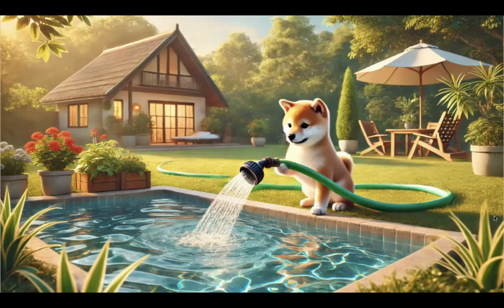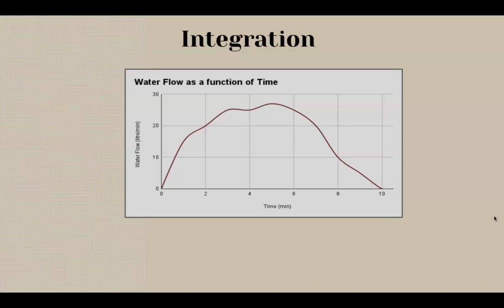Imagine you have a large swimming pool in your backyard and you want to fill it with water using a garden hose. But there's a problem. The rate at which the water flows from the hose isn't constant. Sometimes it's high and sometimes it's low, depending on the water pressure. This flow rate can be represented as a function of time. So as you can see here, on the x-axis we have time in minutes, and on the y-axis we have water flow given in liters per minute.